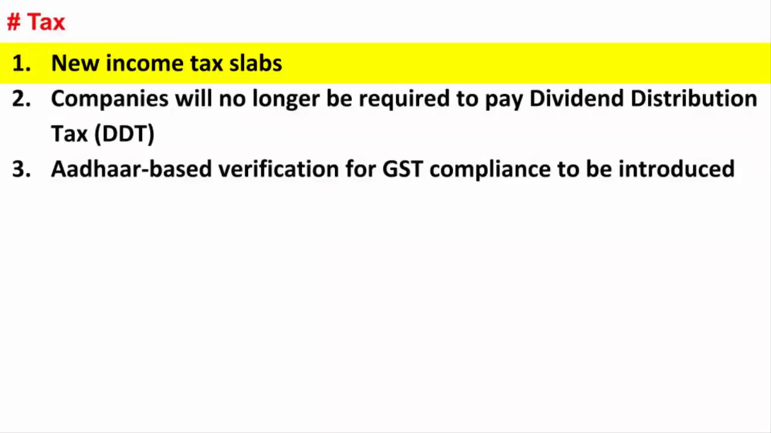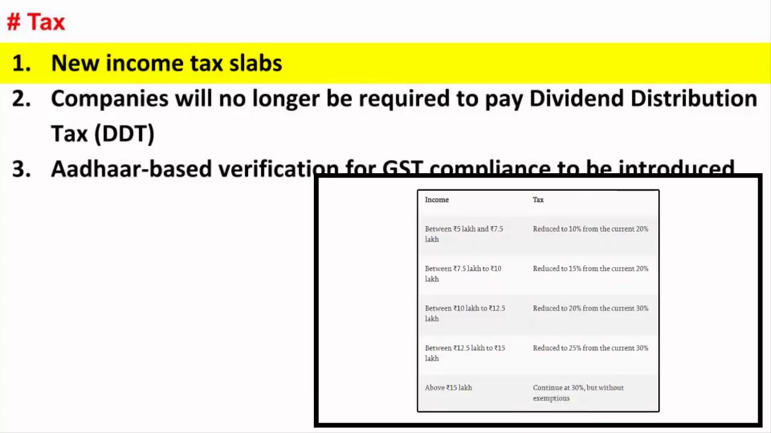First, we'll look at the new income tax slabs. If your current income is between 5 lakh and 7.5 lakh, the income tax has been reduced to 10% from the current 20%. Similarly, if your income is between 7.5 lakh and 10 lakh, you will be taxed at 15%, which was earlier 20%, and so on and so forth.